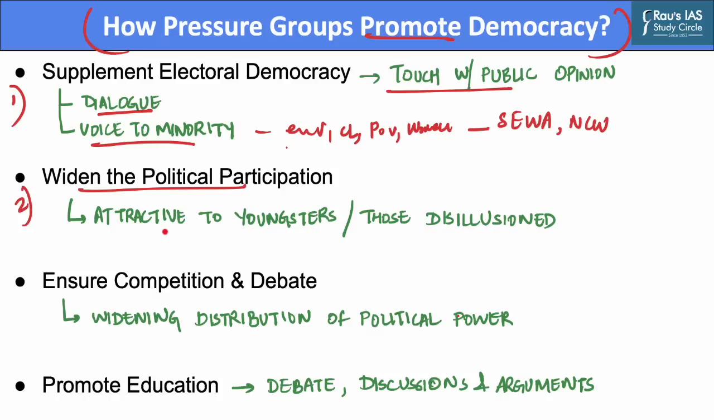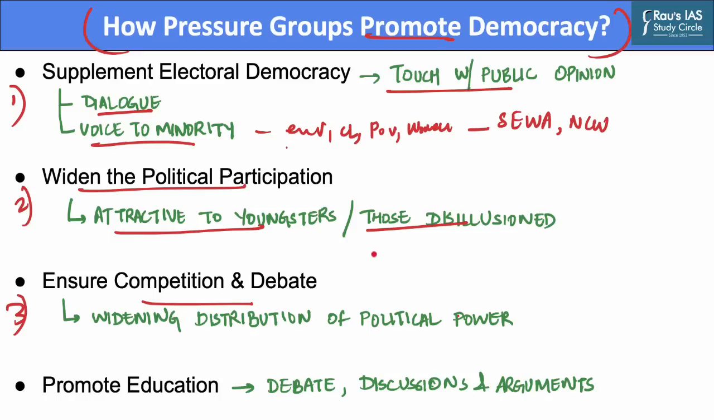Not only has single issue politics proved to be popular, but the grassroots activism and decentralized organization of many campaigns have proven to be attractive to youngsters as well as to people who have been disillusioned by conventional politics. The third function that pressure groups perform, which promotes democracy, is by ensuring competition and debate.